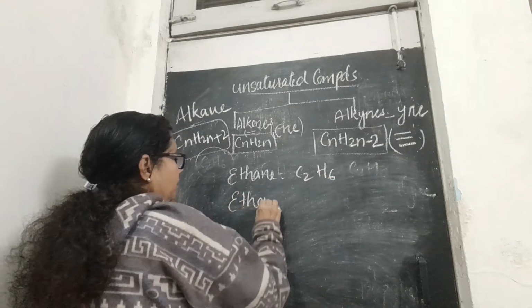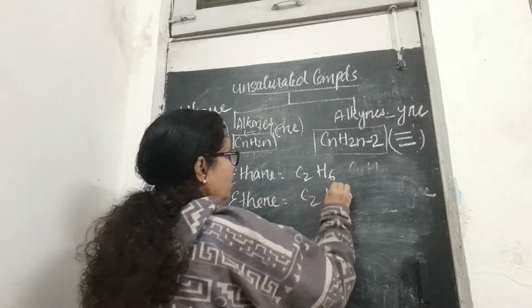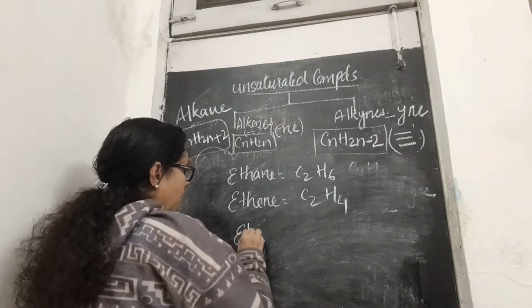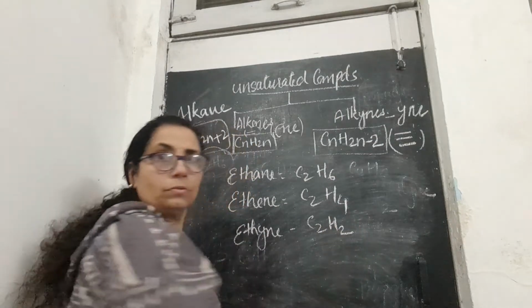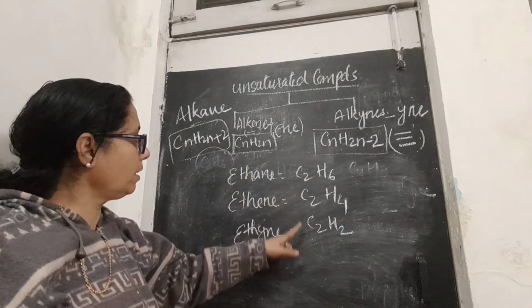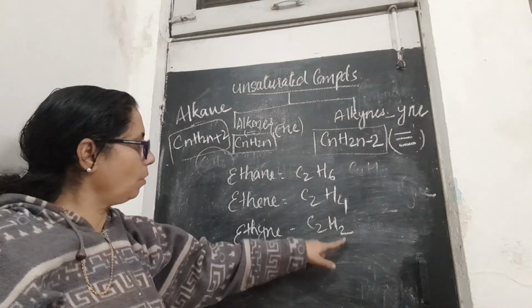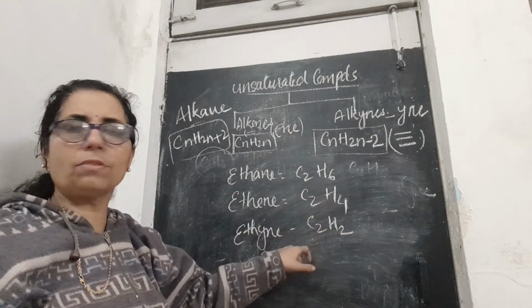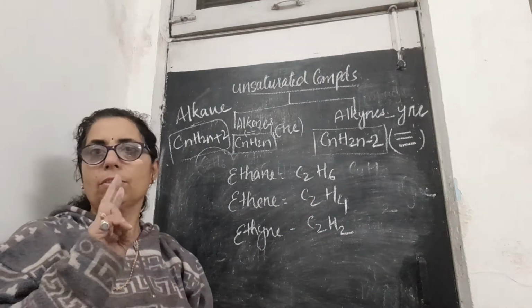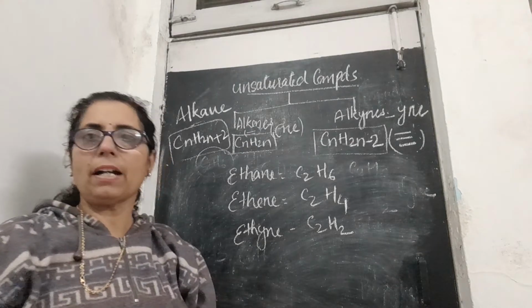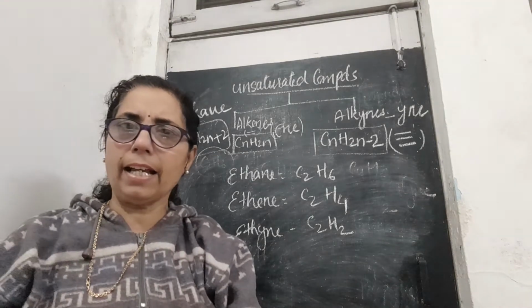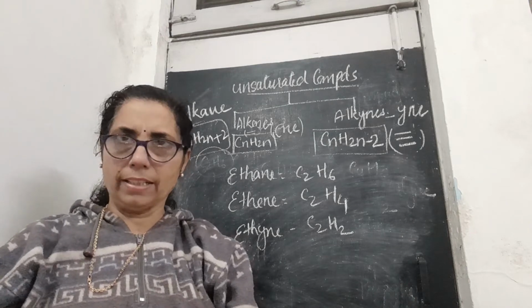Then ethene, which is C2H4. Then ethyne, which is C2H2. So you can see the difference: 6, 4 and 2. From each you will find 2 hydrogen atoms are less. I hope that this part, up till alkane, alkene and alkyne, you have understood very nicely.